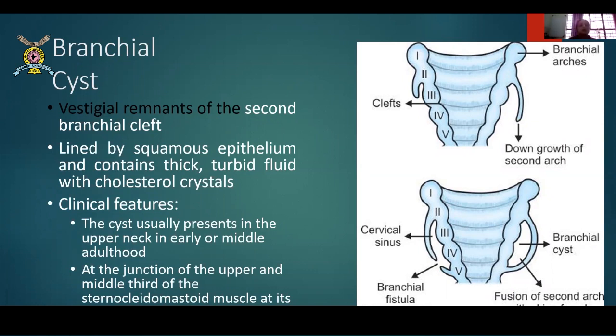Remember that. So that is very classic. I'll show you the pictures. So these are the different terminologies. These are the branchial arches. This is the down growth of the second arch. This is called a cleft. The pits that form in between, we call a cleft. It forms a sinus. So this is the second branchial arch and it is creating a sinus. And this will be a fistula. That means connection. A fistula will have a connection from one opening to the other opening.